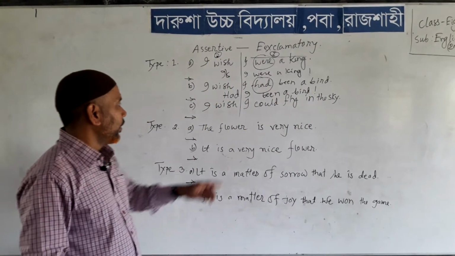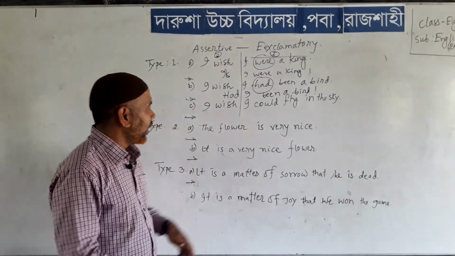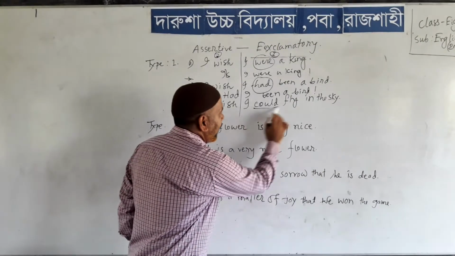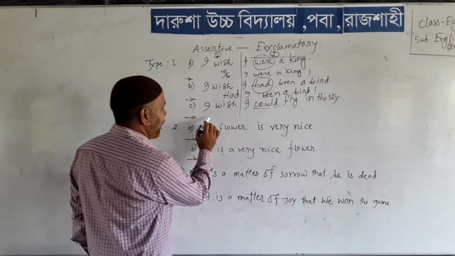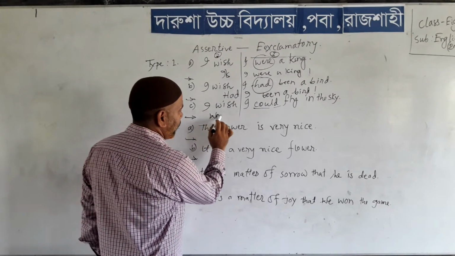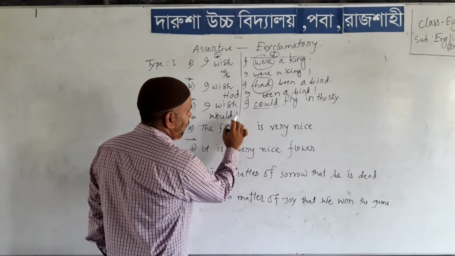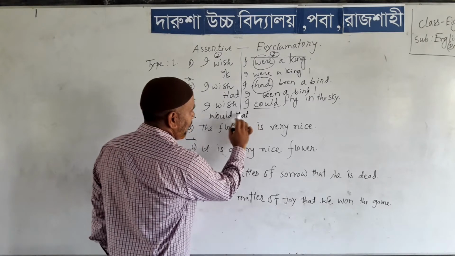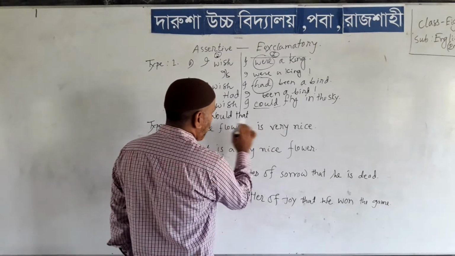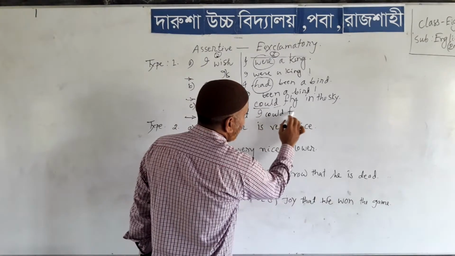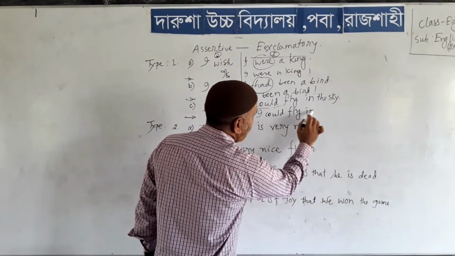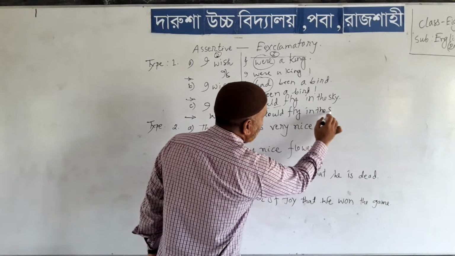And in the sentence you will find could. If you find could, then you have to use would that at the beginning of the sentence. W-O-U-L-D, would that, and write the rest of the words. Would that I could fly in the sky.